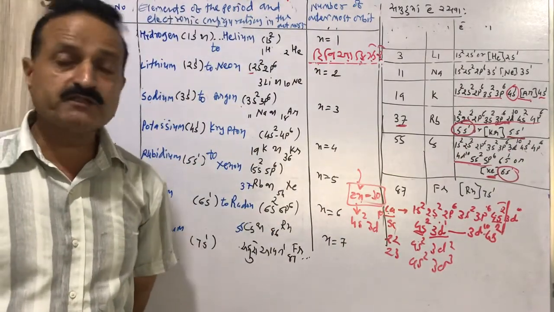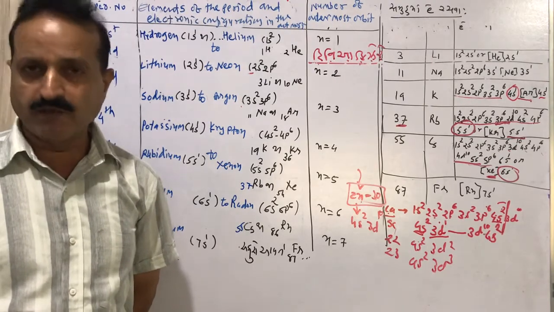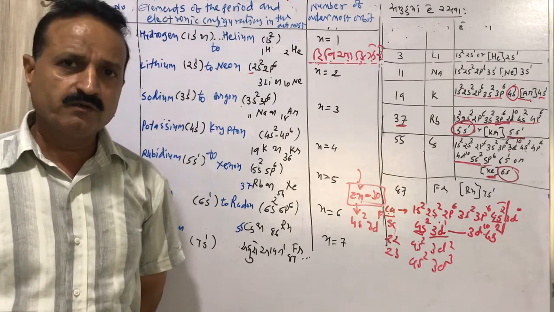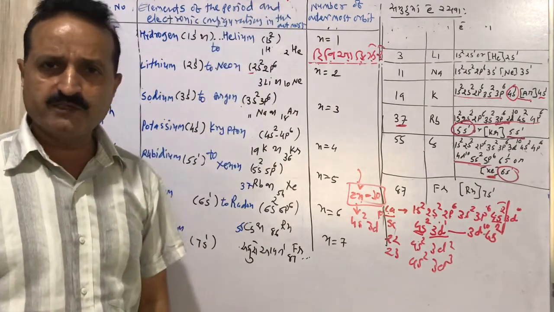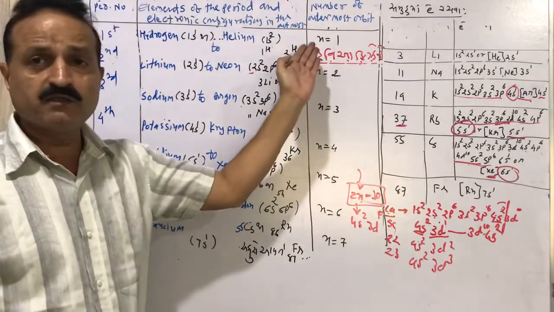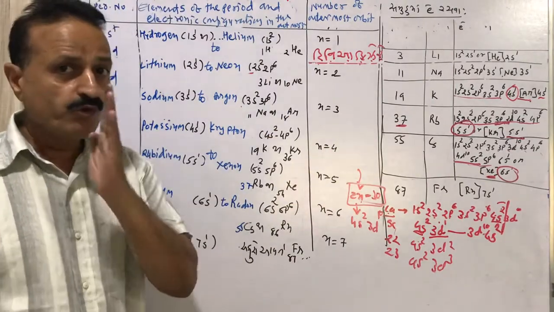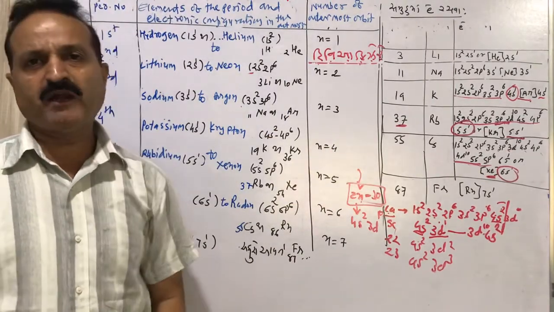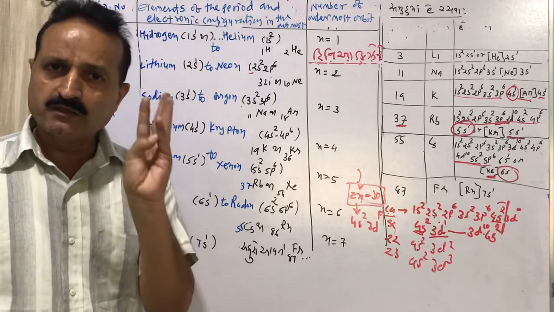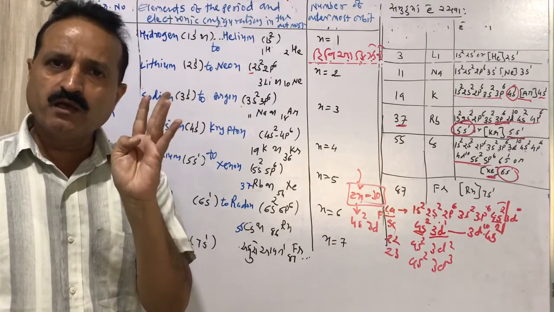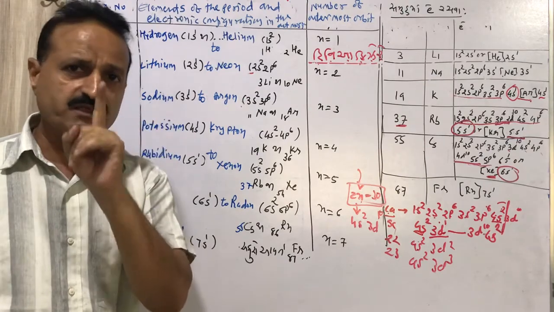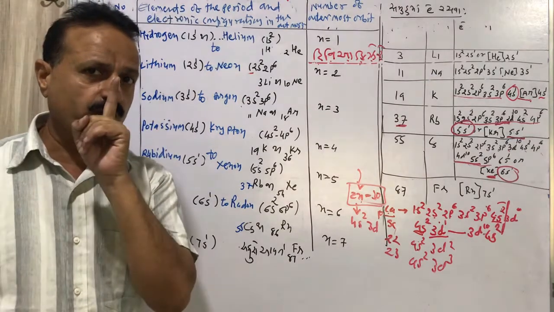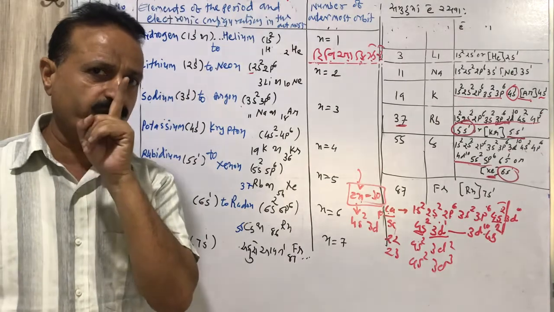This is interesting information related to the periodic table. I think you now have the formula to remember the first element of each period and the last element of each period. You have the sequence of atomic numbers 1, 3, 11, 19, 37, 55, 87, the atomic numbers of the first element of each period.